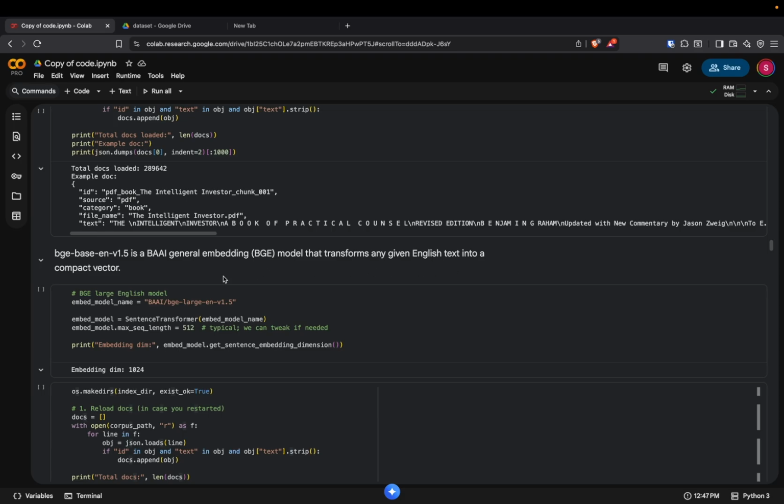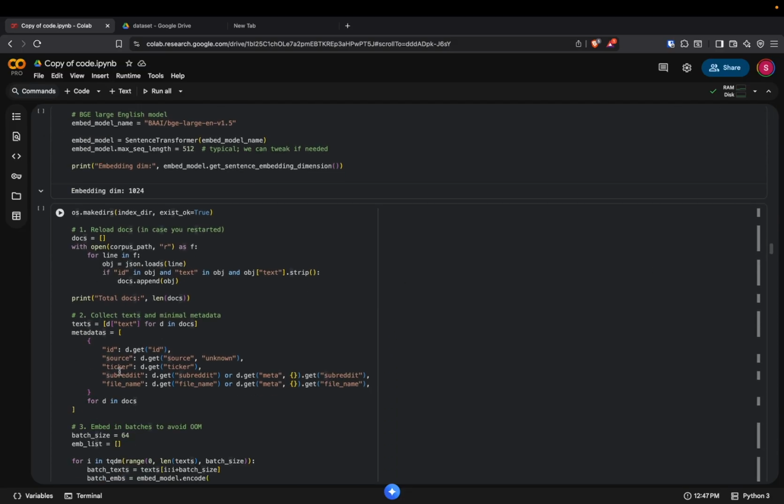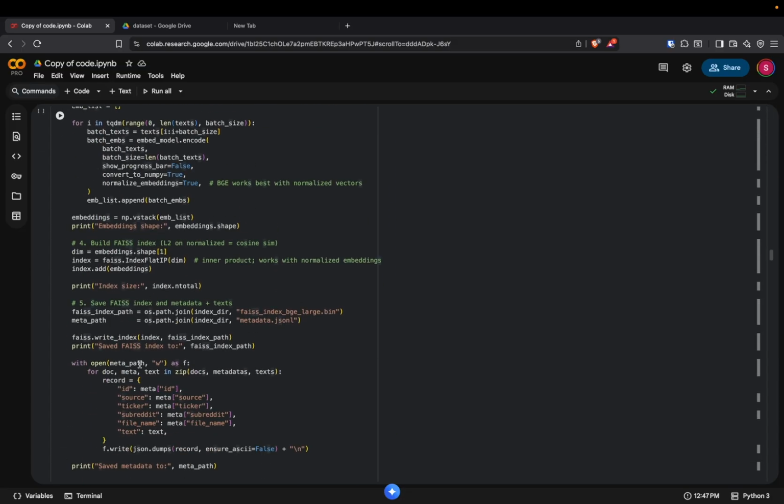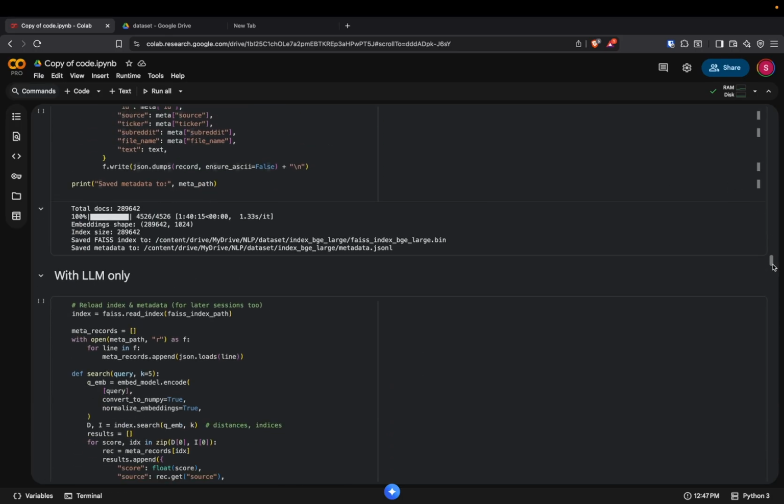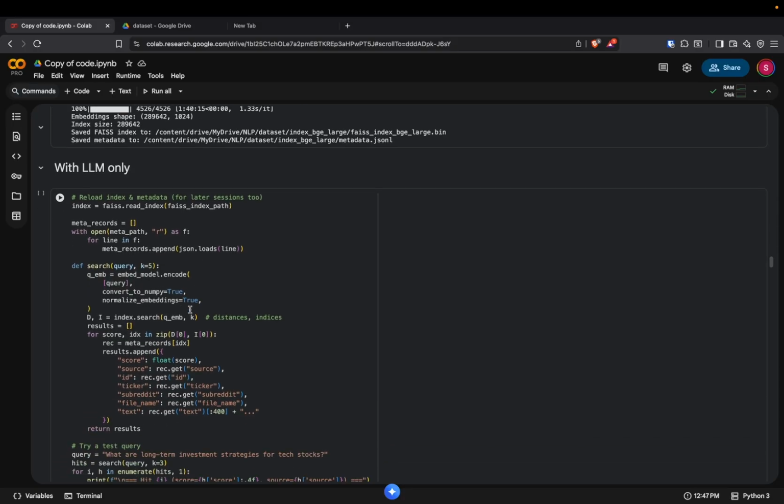Then we use the general embedding model. Here we use the BAI model, which converts the English text into a compact vector. Then we used FAISS to save the index, which is the Facebook AI Similarity Search. And one of the important things to note about this project is that with the LLM only,